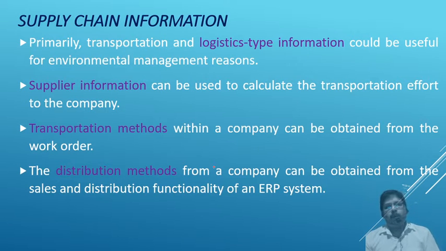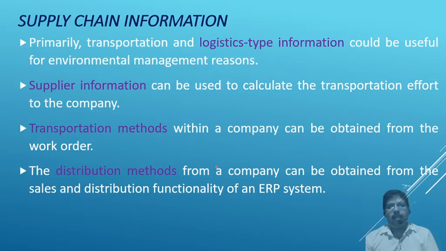Next, let us discuss the supply chain information. These are all part of EMIS and ERP. There is another concept called supply chain information, which is mainly responsible for dealing with transportation and logistic information. For example, when you supply your manufactured product, which logistic company will send the product, and what will be the route or path through which it is sending, and to which place it is sending.